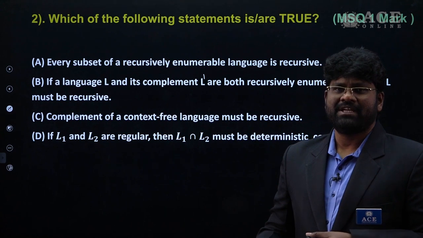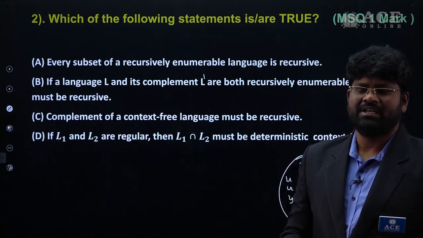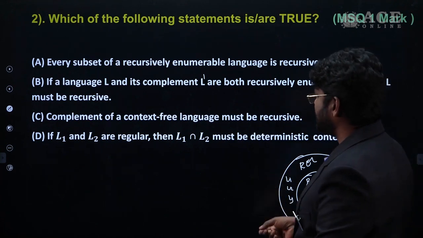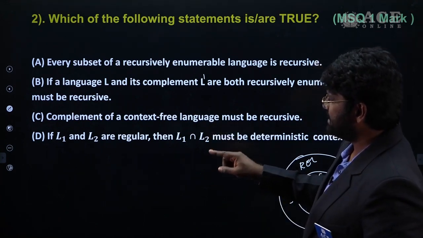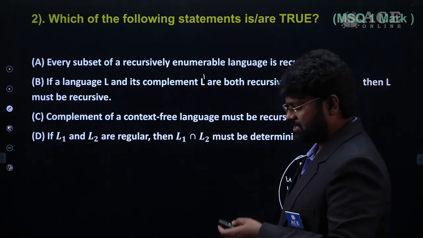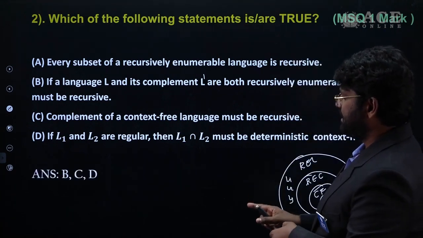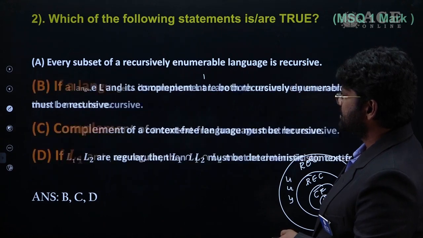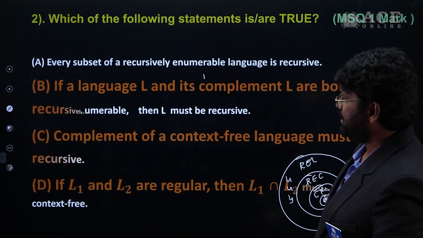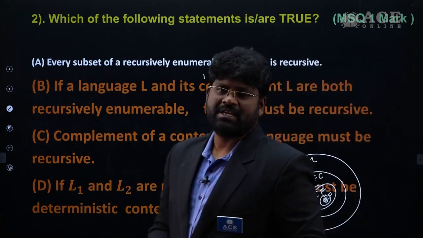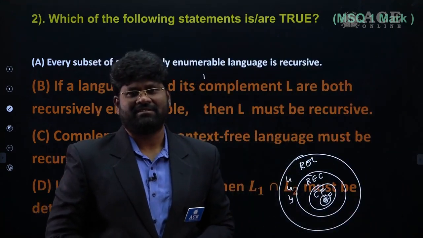Languages recognized by a deterministic PDA we call deterministic context-free languages. So option D is also a true statement. B, C, D, three statements are correct here. So B, C, D are the correct answers, the true statements for this second question.